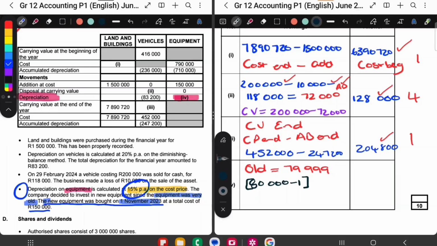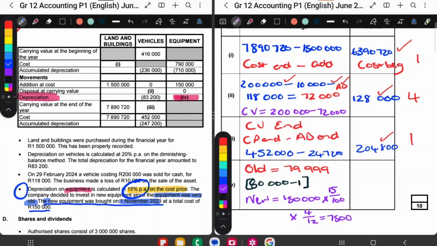And what about the new equipment? How did I work that out? I said cost price times percentage, and then times the number of months, and I got 7,500. And then I added those two amounts.